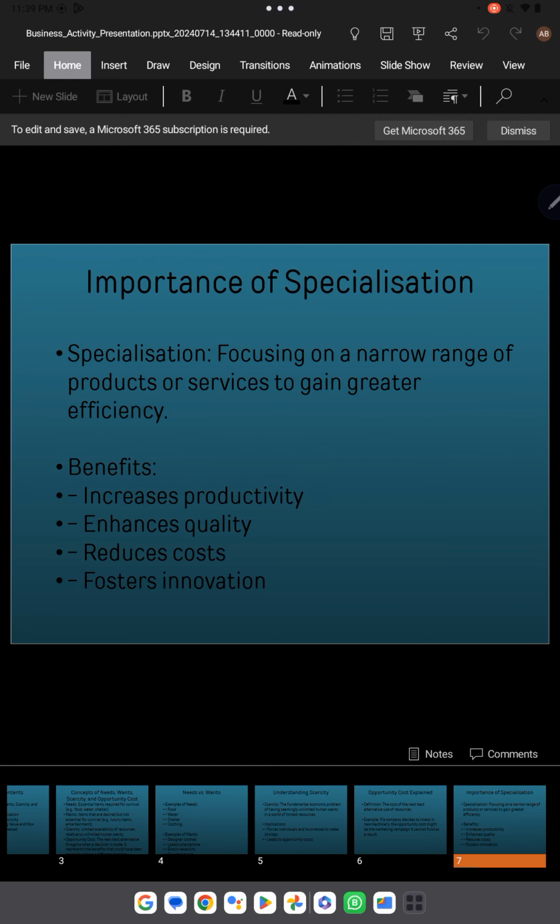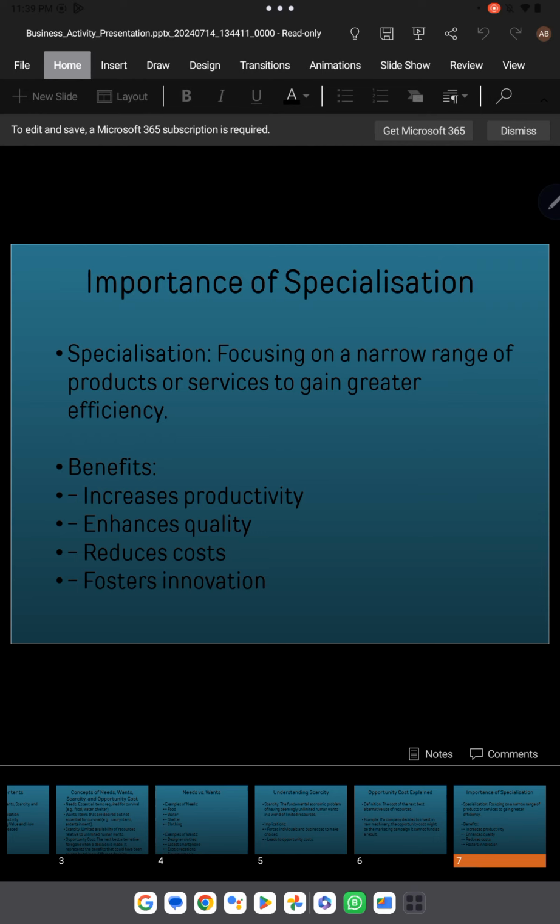And after that, the next concept is about specialization. Specialization in businesses is also important. If you see the importance of specialization, we have the definition first: focusing on a narrow range of products or services to gain greater efficiency. It's very simple. It means that you have skill in only one work. You know how to do this work.